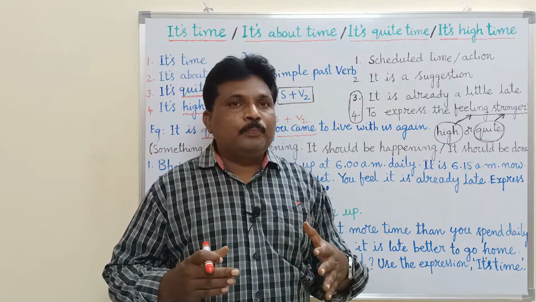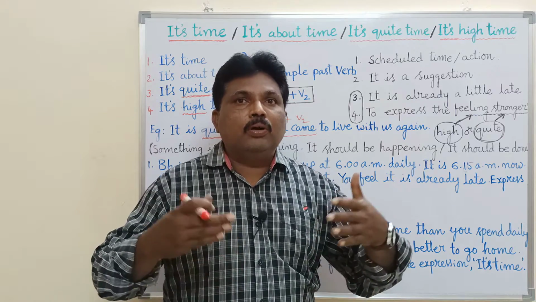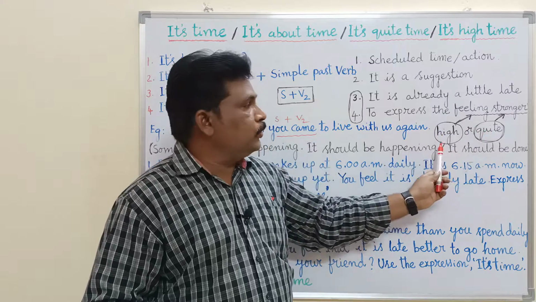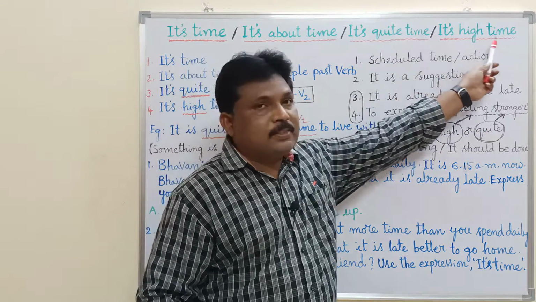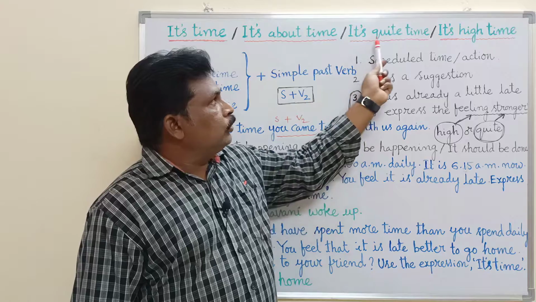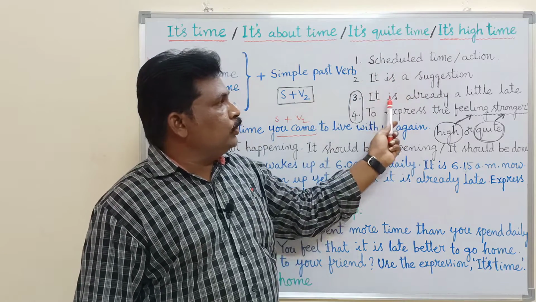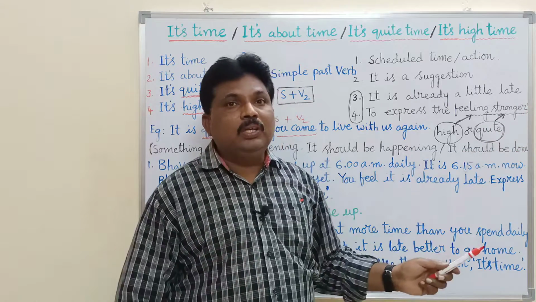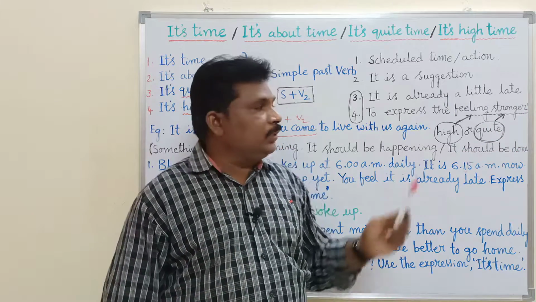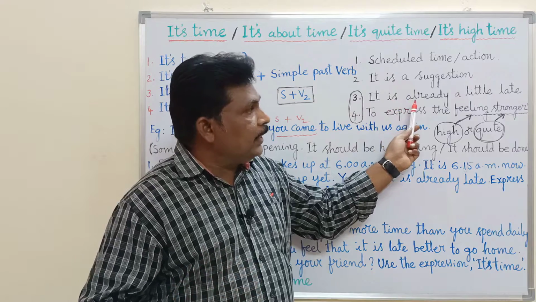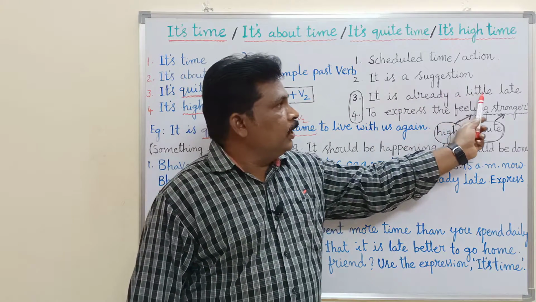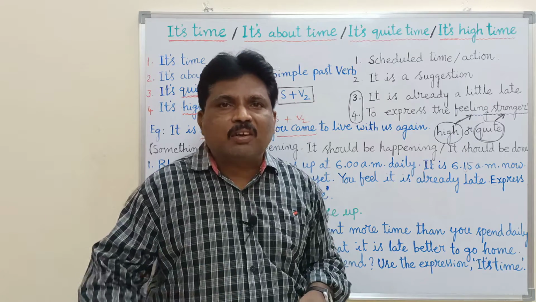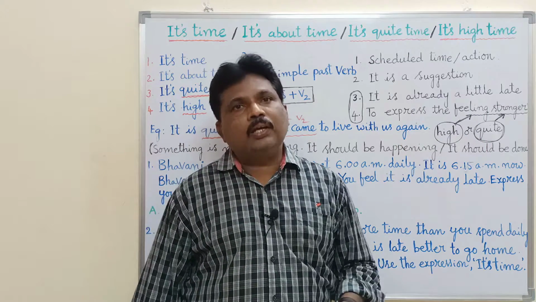When the time is beyond the scheduled time, then we can use these two adjectives, like it is quite time or it is high time. So third and fourth give these two points. It is already a little late, to convey our feeling that our action is getting late, and to express the feeling a little stronger, these two adjectives are used.